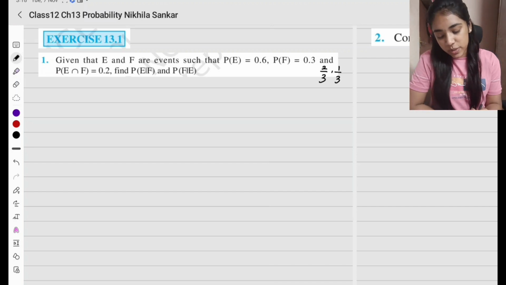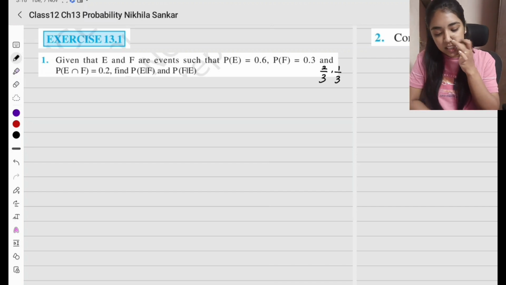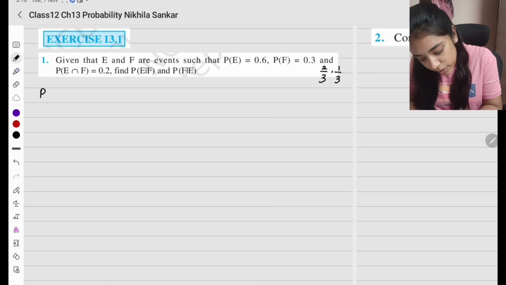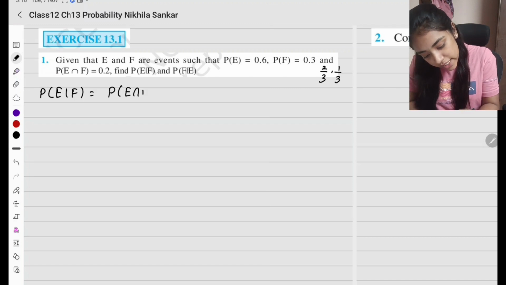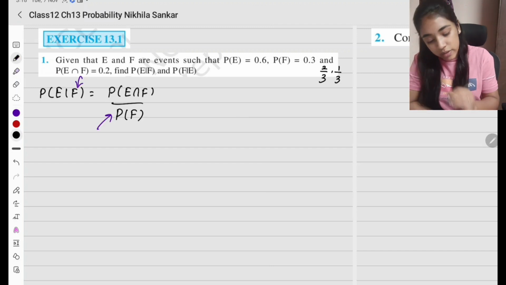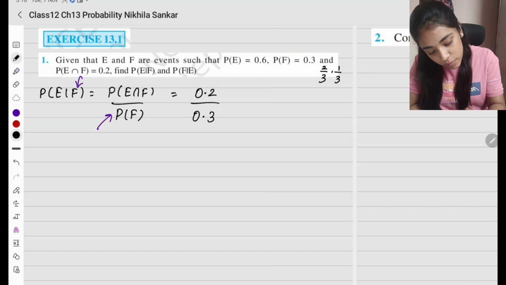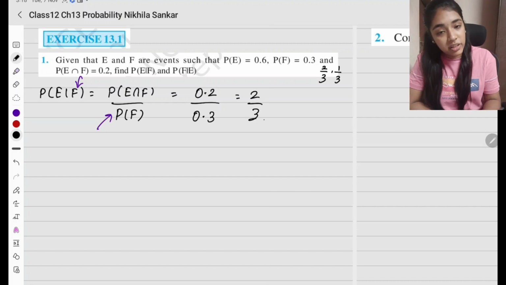Okay, so first question, given that E and F are events such that probability of E, F are given, and the intersection is given. We have to find E given F and F given E. Simple. So what is our formula for conditional probability? E given F is probability of E intersection F divided by probability of F. Correctly, at this place whatever is given must come in the denominator. Okay, don't get confused. So probability of E intersection F is 0.2 divided by probability of F, which is 0.3. So this is going to be 2 divided by 3.